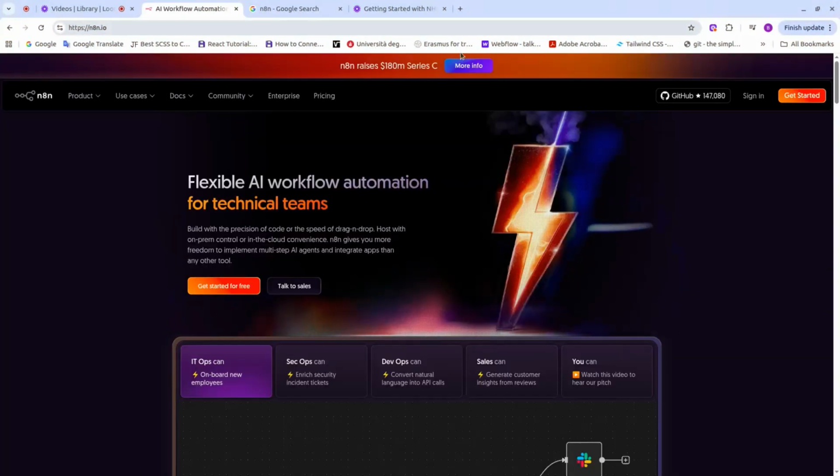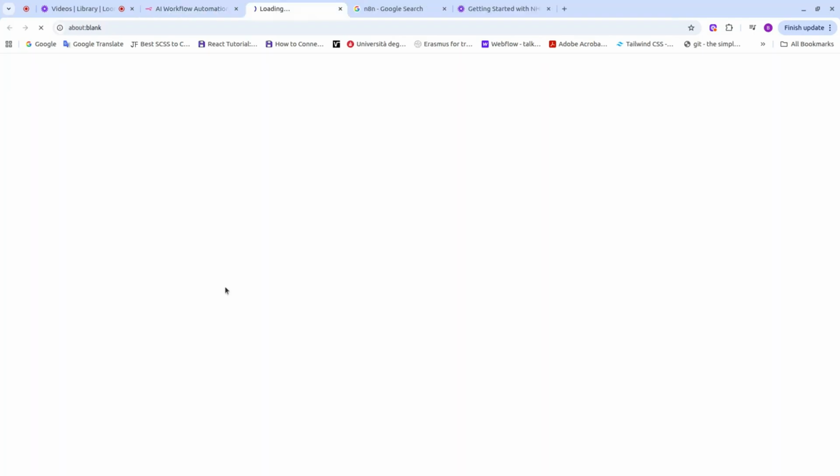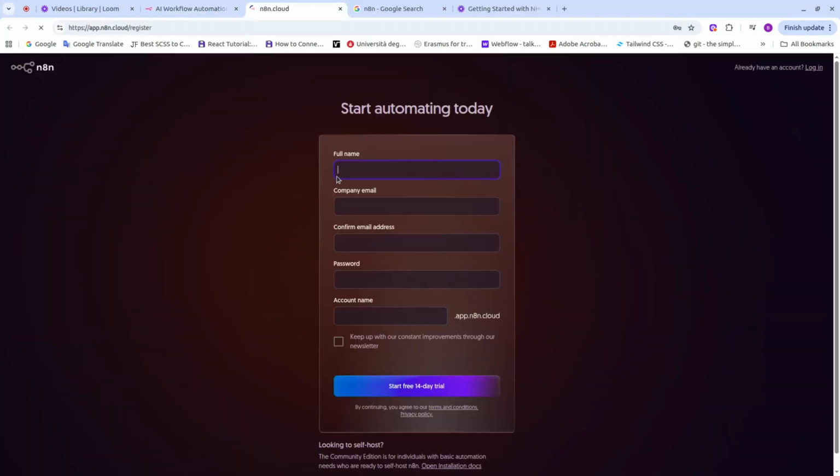Okay, guys, so we're here. This is the n8n platform. We're going to first create an account and then go into the platform and start building. Now we get to create a free account, which is a 14-day trial that you can use for this. If you like it, then you can go in for the upgraded version where you make some payments. So let's start. We click get started for free.